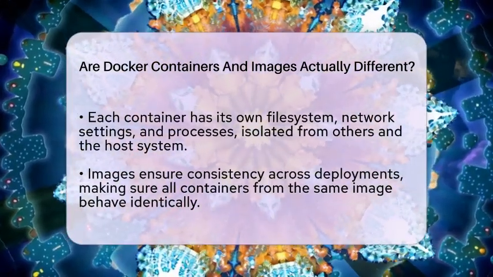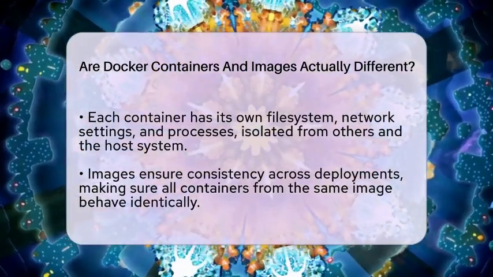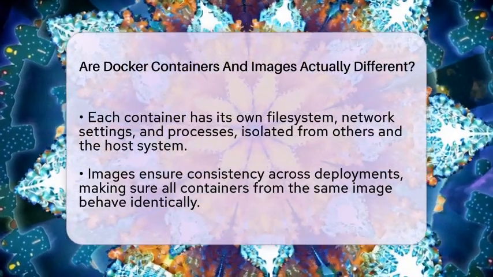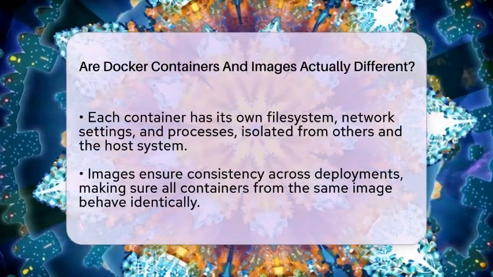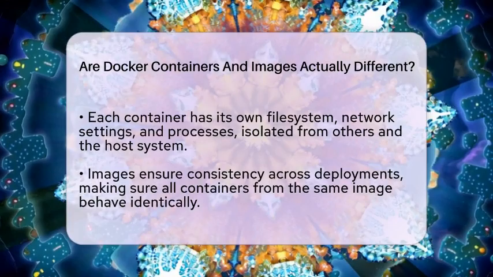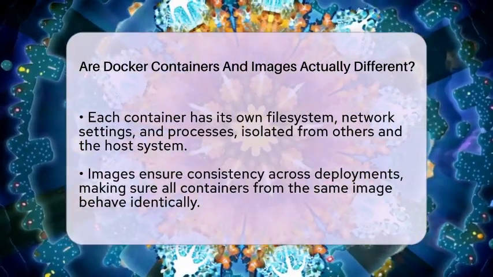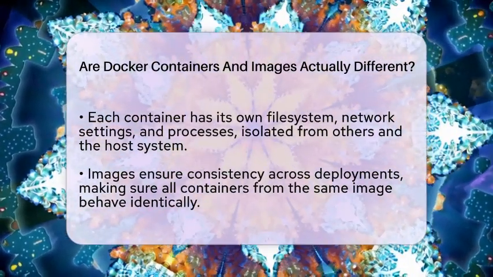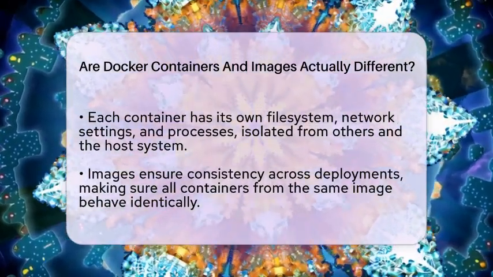In terms of deployment and scalability, images are essential because they ensure that every container launched from the same image will behave exactly the same. This consistency is key when deploying applications across multiple servers or cloud environments. Containers make it easy to scale your backend services because you can run many instances of the same image simultaneously. This helps handle more traffic or workload without complicated setup.